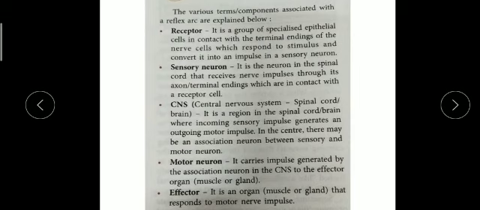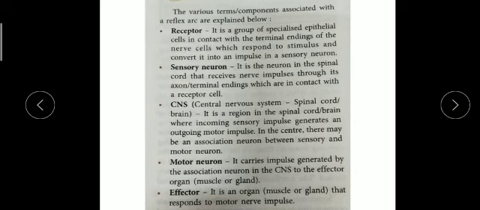When the motor neuron gives signals to the adrenal gland, it releases a high amount of adrenaline, and our body can easily cope with feelings like pain, excitement, sorrow, and fear.